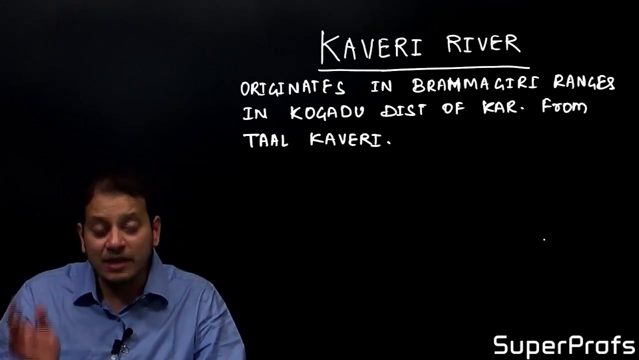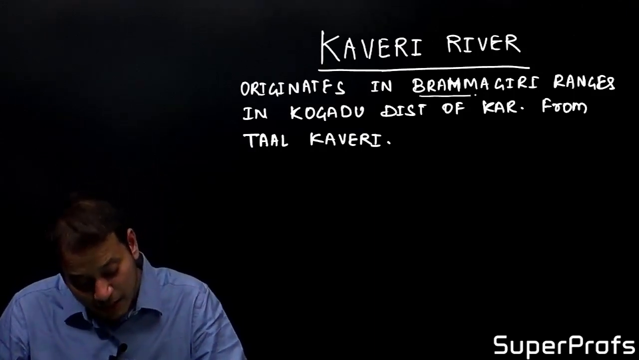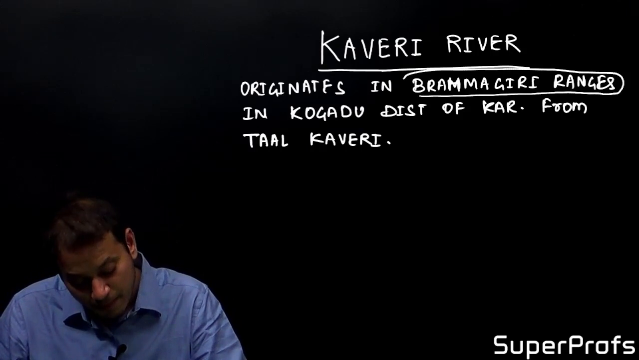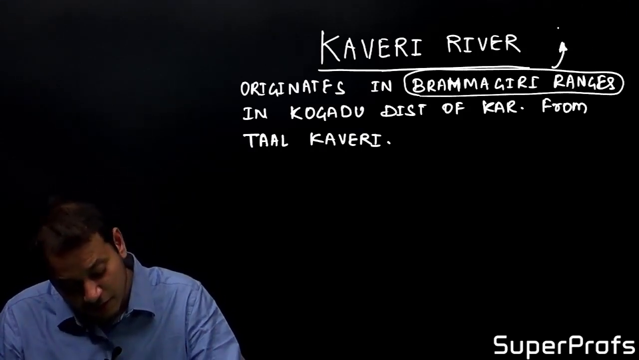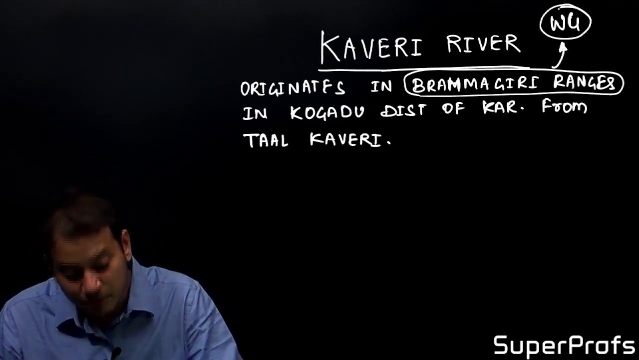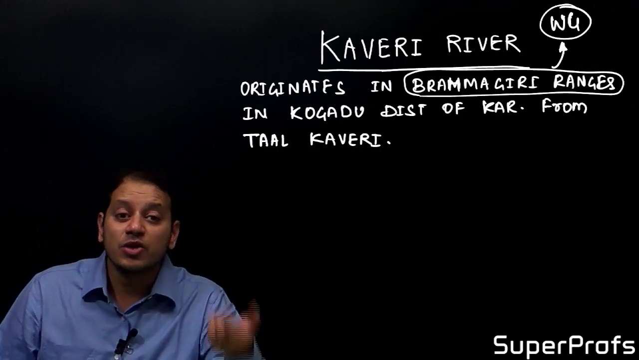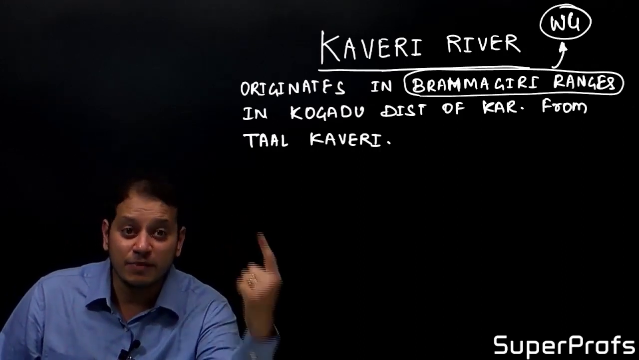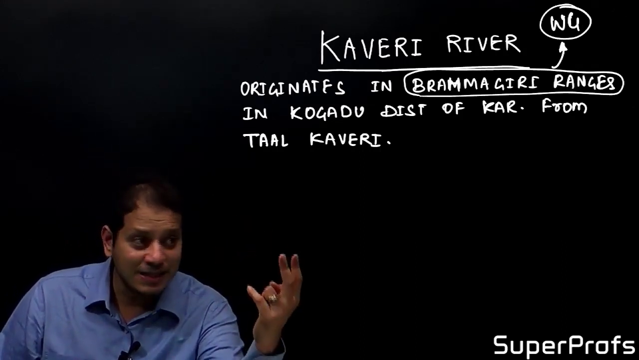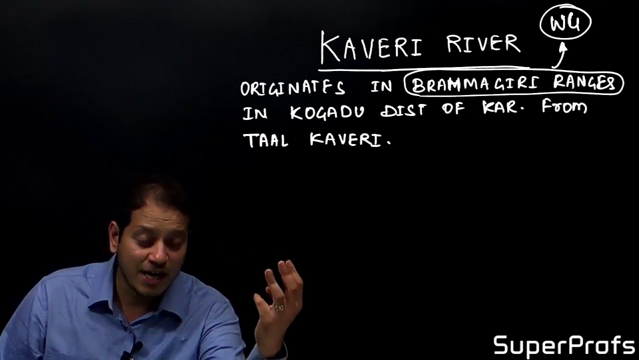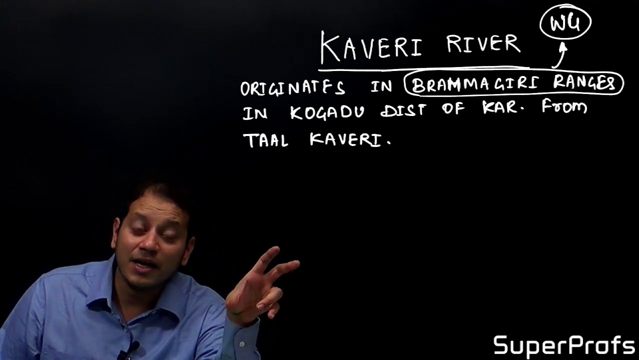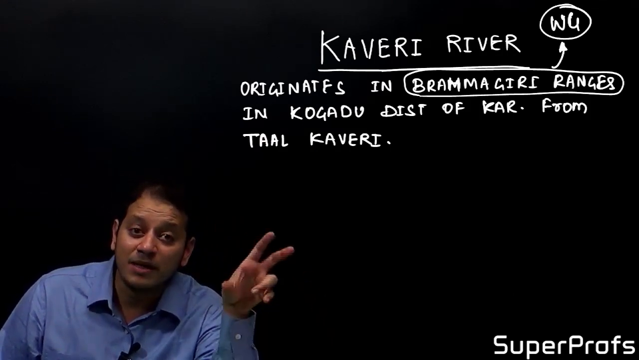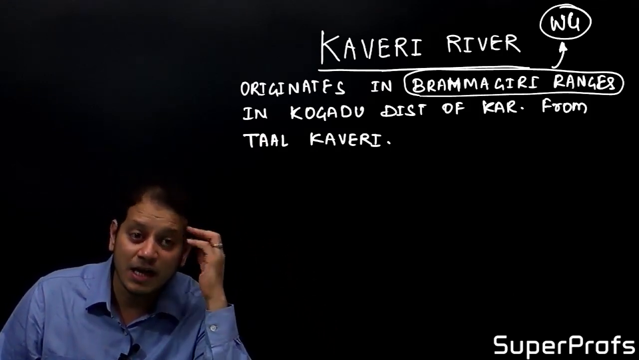Now, the Brahmagiri ranges or the Brahmagiri hills are part of the Western Ghats. That is, WG means Western Ghats. So, the Kaveri River originates from the Western Ghats, from the Brahmagiri hills in the Kodagu district of Karnataka, and from a sacred lake which is known as Tal Kaveri.